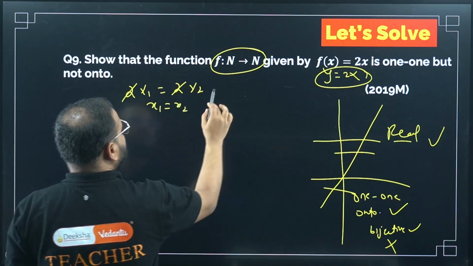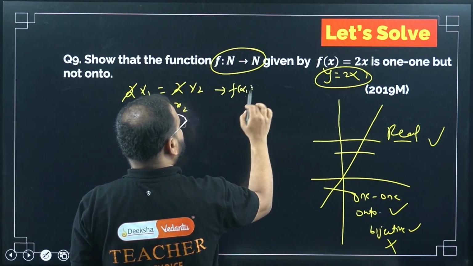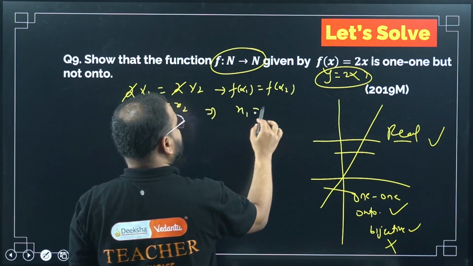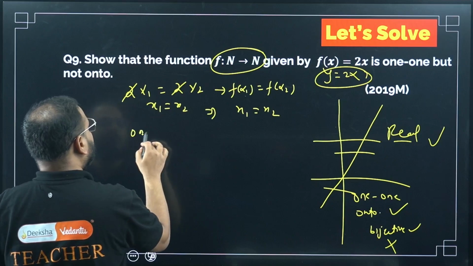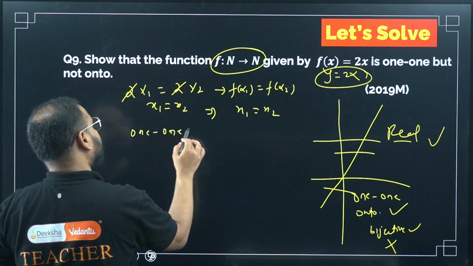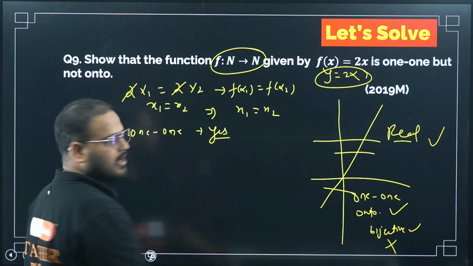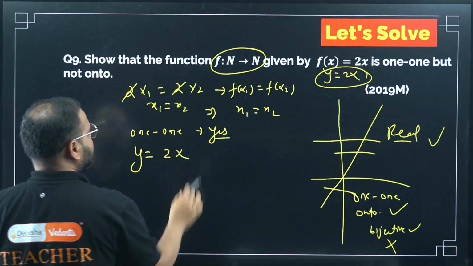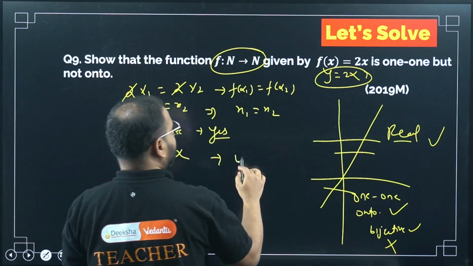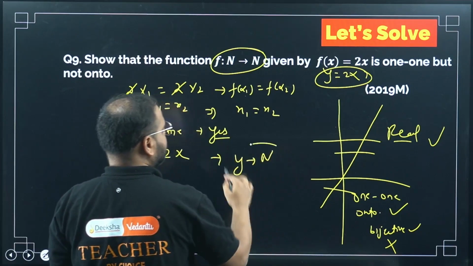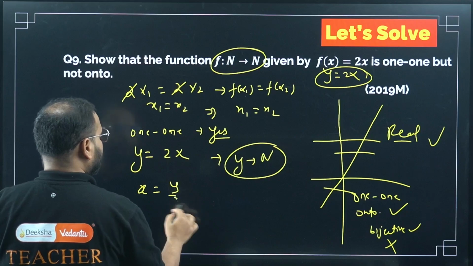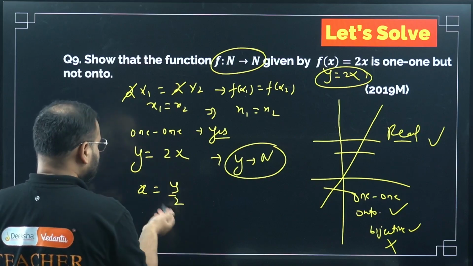So f of x1 equal to f of x2 is giving me x1 equals x2. It means 1-1 is a yes. What about onto? Check here. The function is y equal to 2x. If I take y as a natural number, what will my x value be? y by 2.